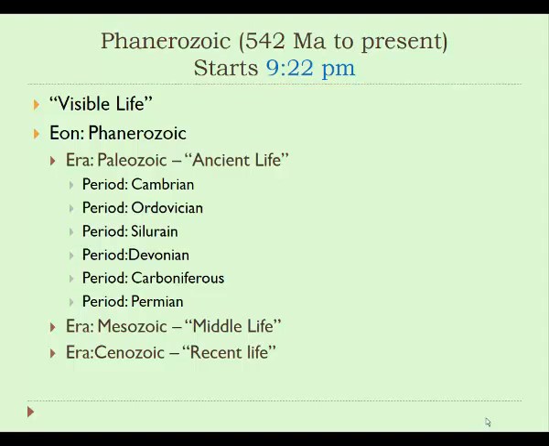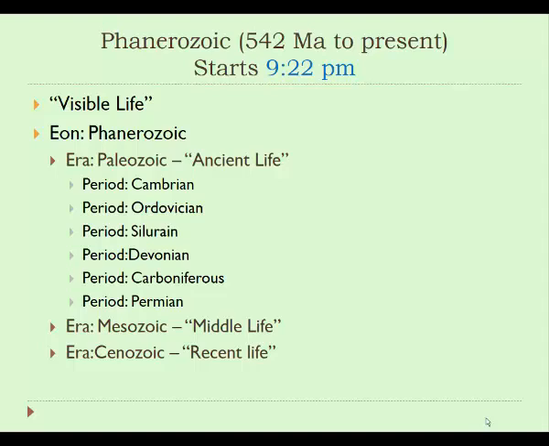While we know there were life forms around long before the Phanerozoic Eon started, a lot of the fossils we think of as evidence of past life, the large-sized organisms, existed during the Phanerozoic Eon, and that's where it got its name. On our 24-hour clock, the Phanerozoic Eon would start about 9:20 p.m., so a lot of geologic time has already occurred before this time period starts.